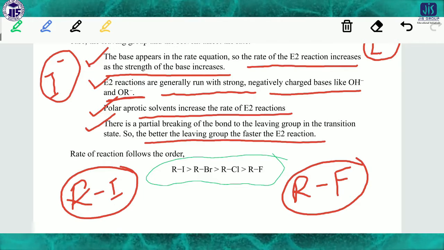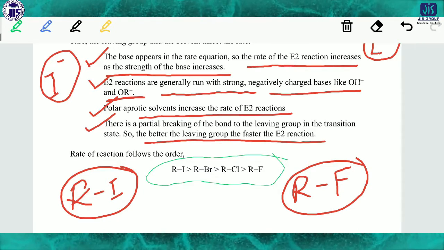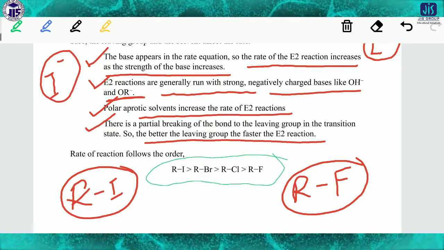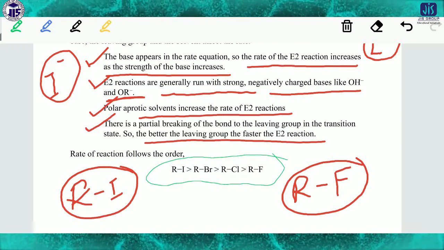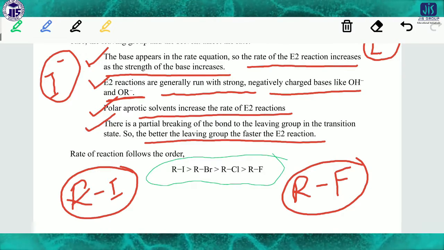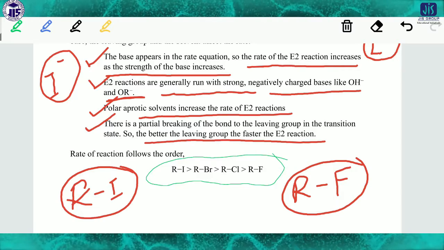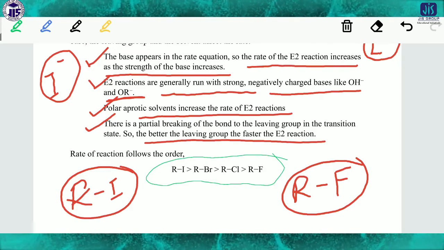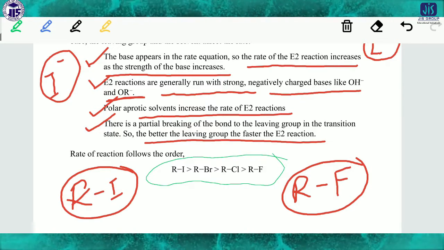Because F has a very small size, so the strength of the bond will be very high. The bond will be very strong, so there is less chance of breaking the bond.